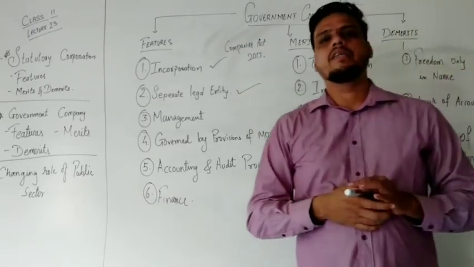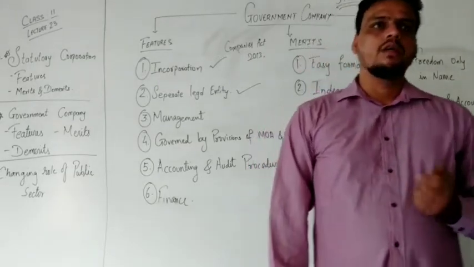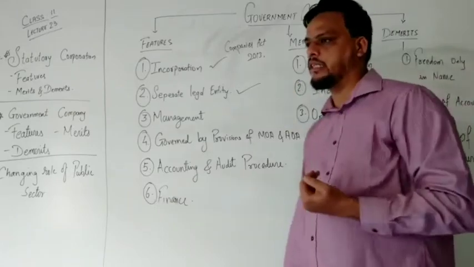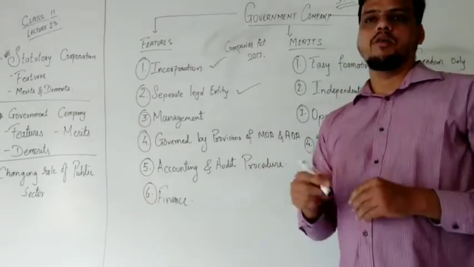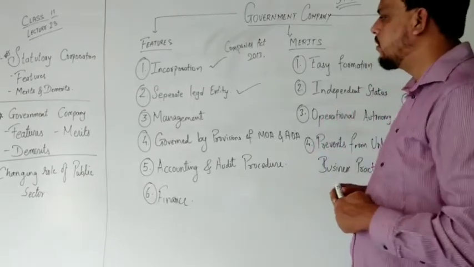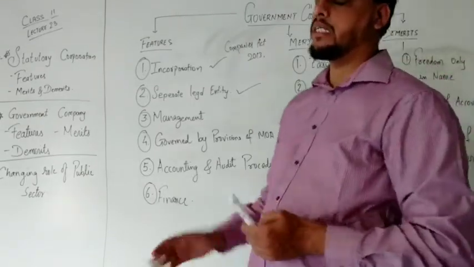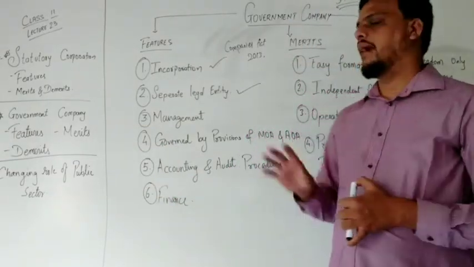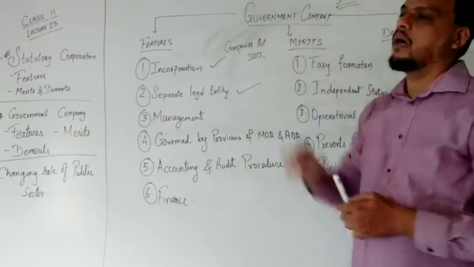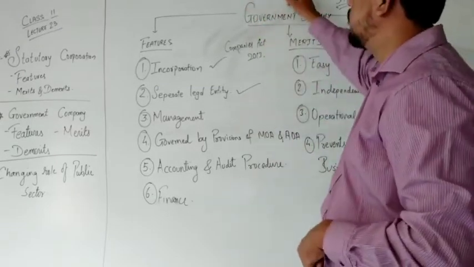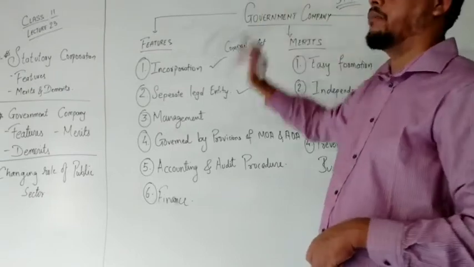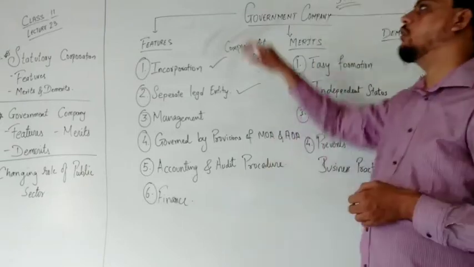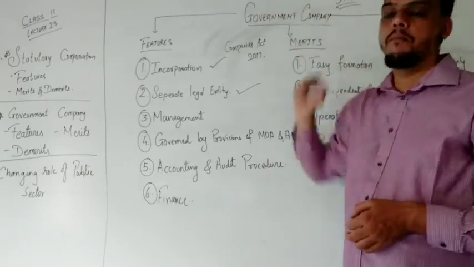Now, separate legal entity. Here it is again aimed at perpetual succession. Separate legal entity means the company can complain against others, or others can complain against it for not having proper work. So it can sue and be sued. This organization ultimately has its own name. Government companies are limited, not private limited but limited. And if something goes wrong, they can go to court in the company's own name.